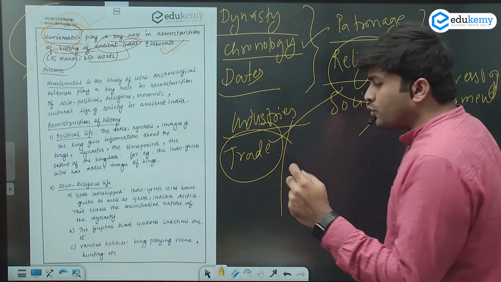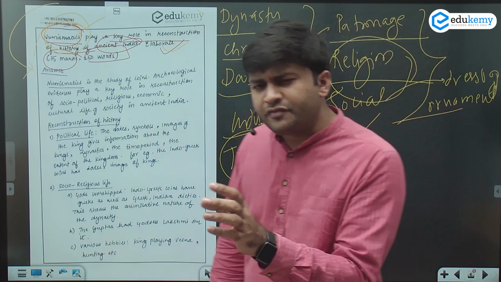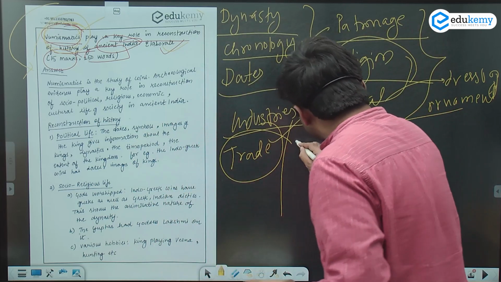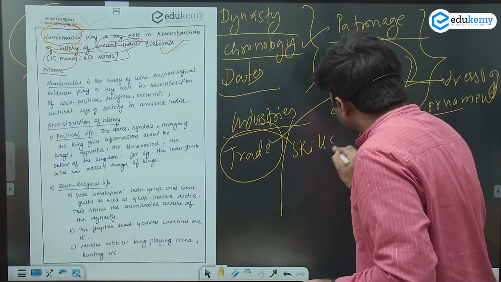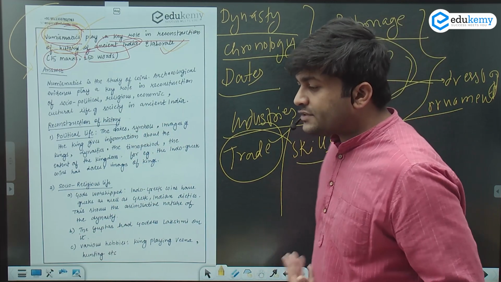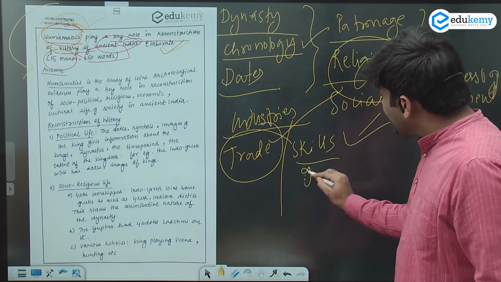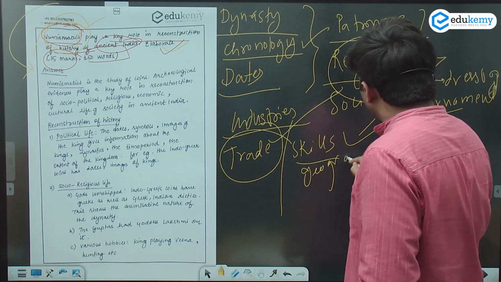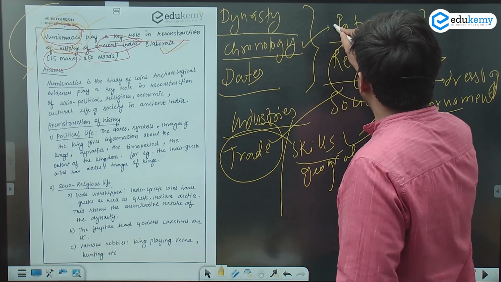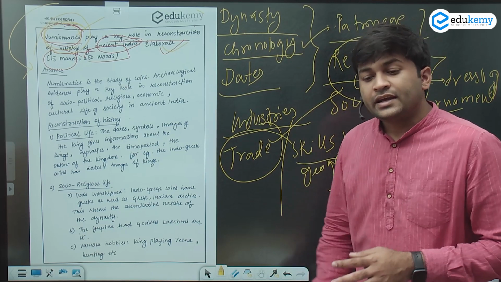You also know about some coins which are in different shapes, showing the skills of the people. So skills of the people are also known from these coins. You have the geographical extent of these political kingdoms.